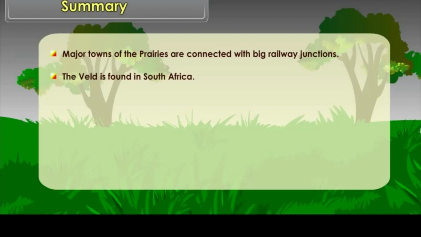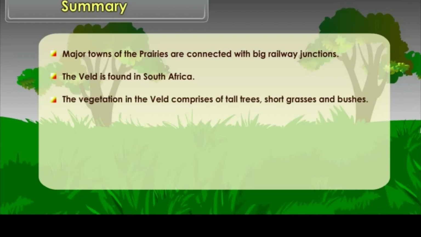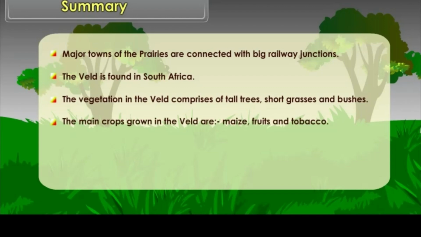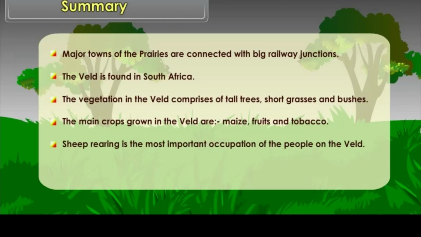The Veld is found in South Africa. The vegetation in the Veld comprises of tall trees, short grasses and bushes. The main crops grown in the Veld are maize, fruits and tobacco. Sheep rearing is the most important occupation of the people on the Veld.